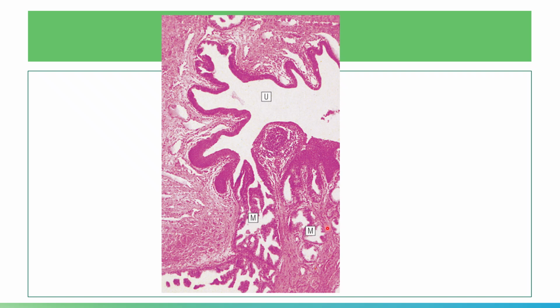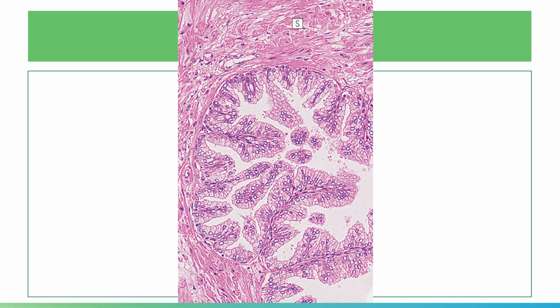This is a histologic image of your prostate still showing your mucosal glands. You have your mucosal glands here, which open directly into the lumen of the urethra. This is your urethra. Still the prostate gland, it has a papillary pattern of ingrowths. And you still have your fibromuscular and collagenous stroma.